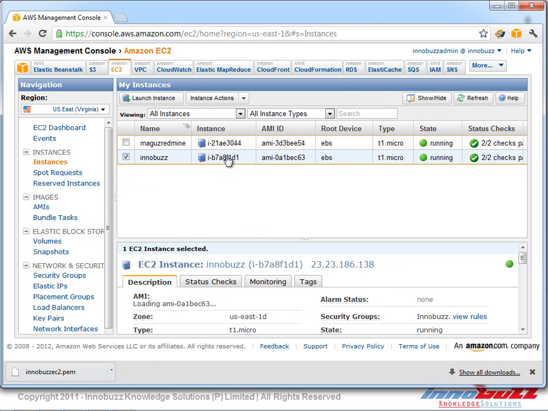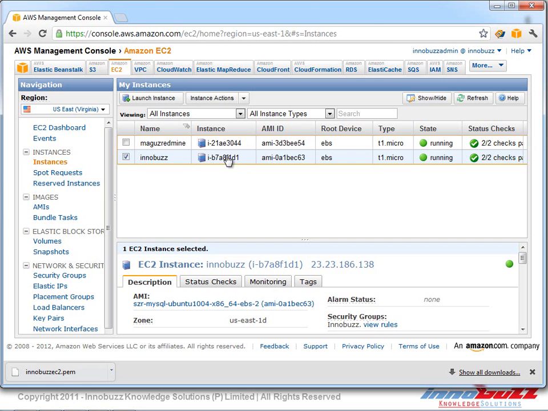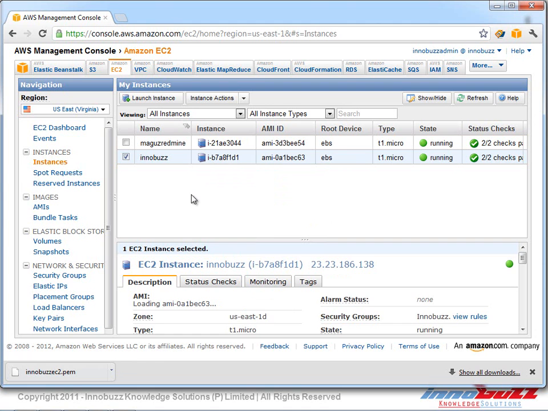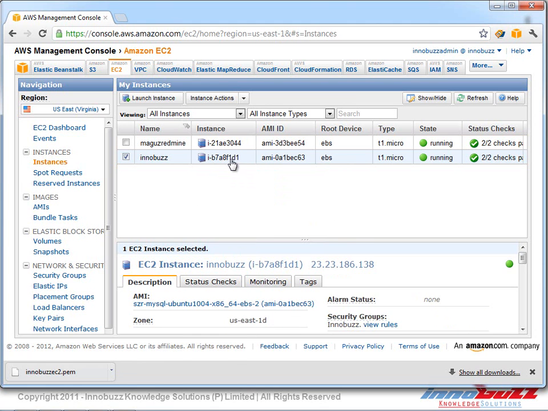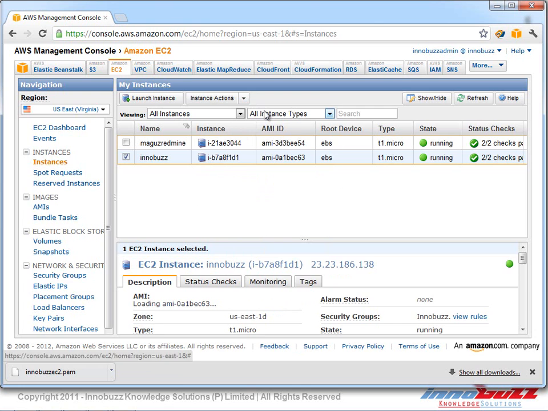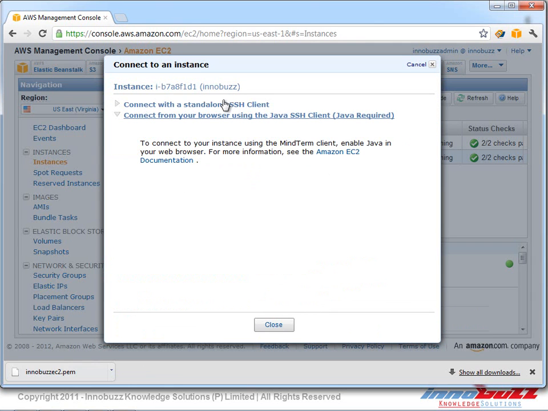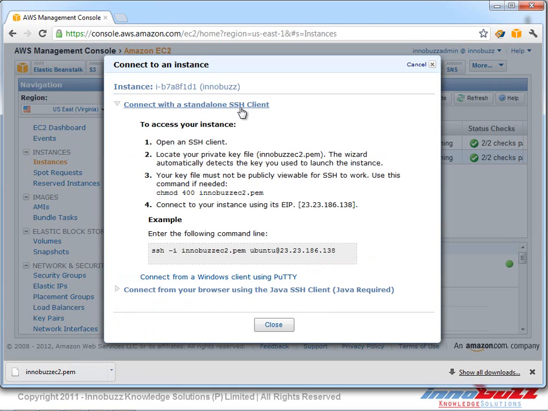So now let's try to SSH to this EC2 instance. How are we going to access our EC2 instance? We right click on the EC2 instance and we click on connect, and we select connect with a standalone SSH client. Here it shows how we can connect to our EC2 instance. If we are using a normal Linux machine, we can connect with the key which we have downloaded from the AWS Management Console.